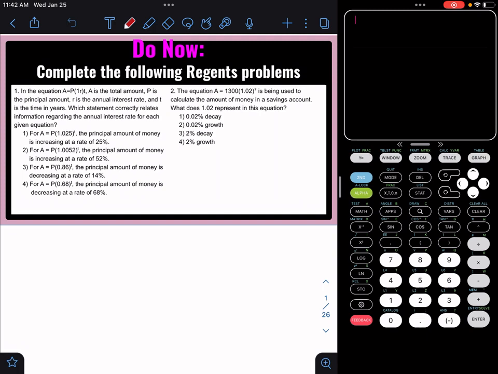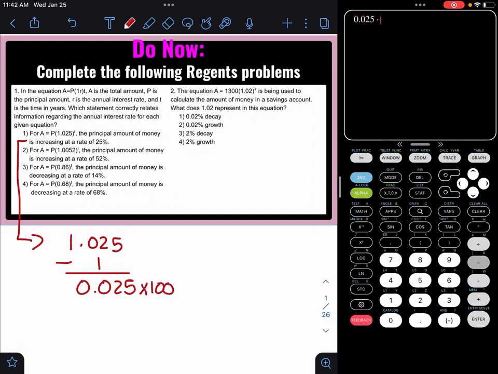Alright, so here they're telling me for A equals P times 1.025, the principal amount of money is increasing at a rate of 25%. Let me see if I agree with that. To get 1.025, they had to add 1 to it, so the opposite would be subtract 1, which would give me 0.025. And if I want to get that back to a percent, I'm going to have to times that by 100. So 0.025 times 100 would be 2.5%. Well, they're telling me 25%. I don't agree with 1.